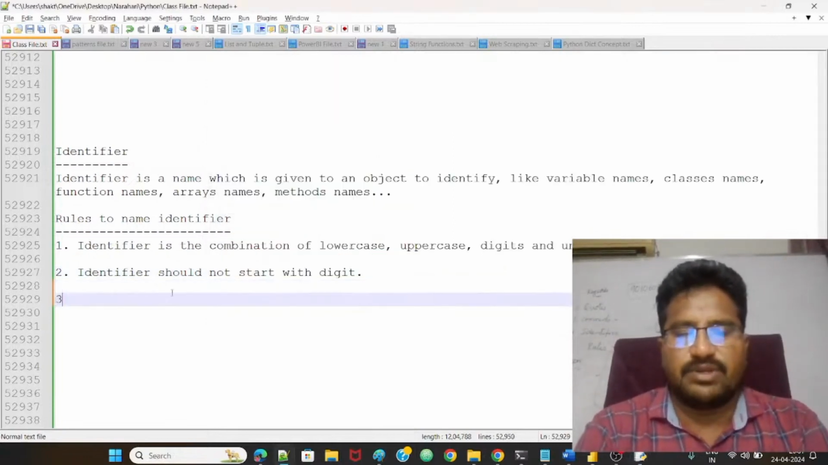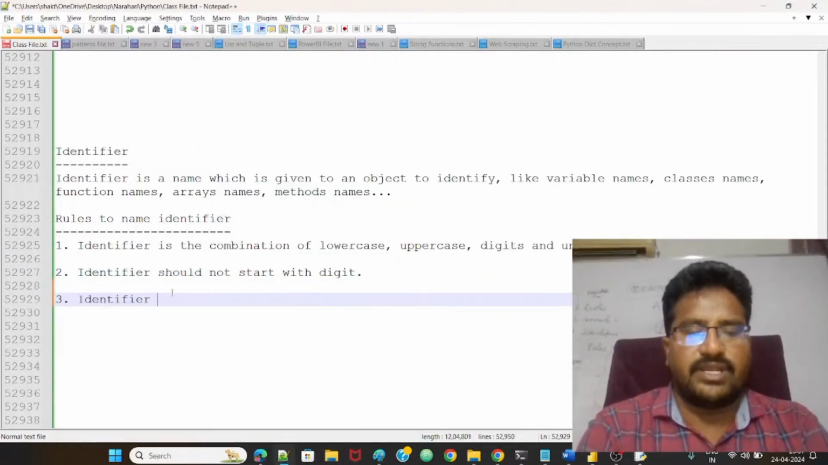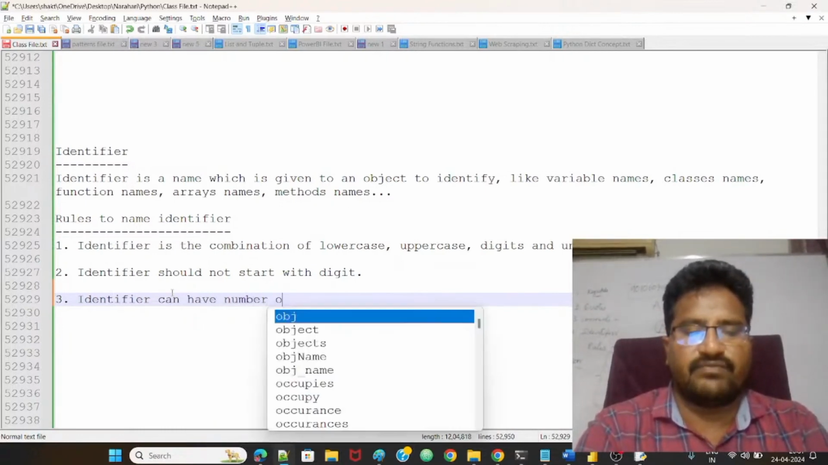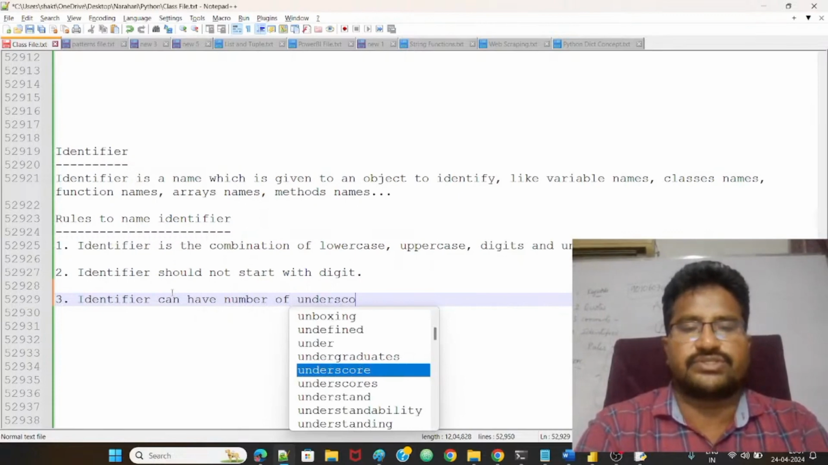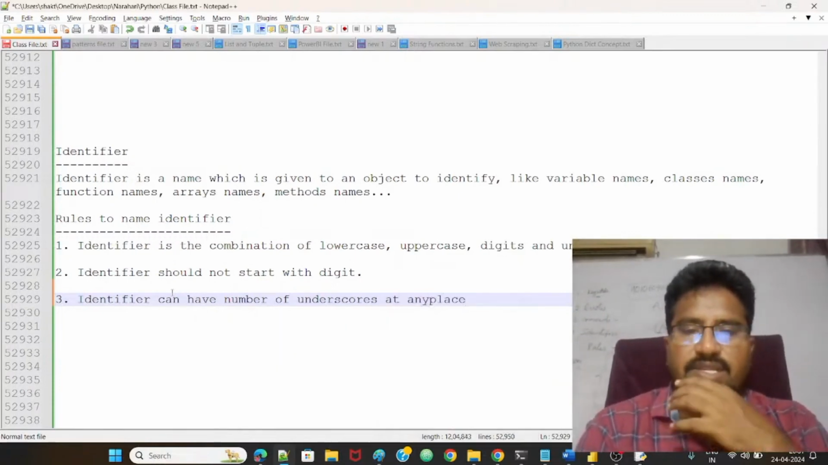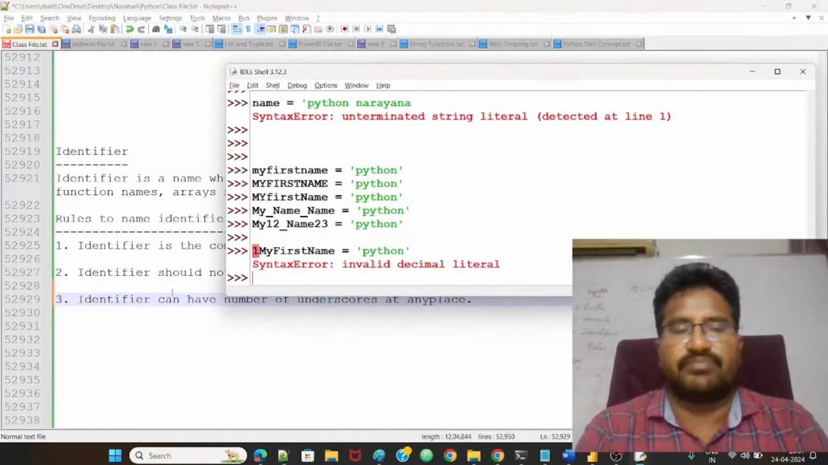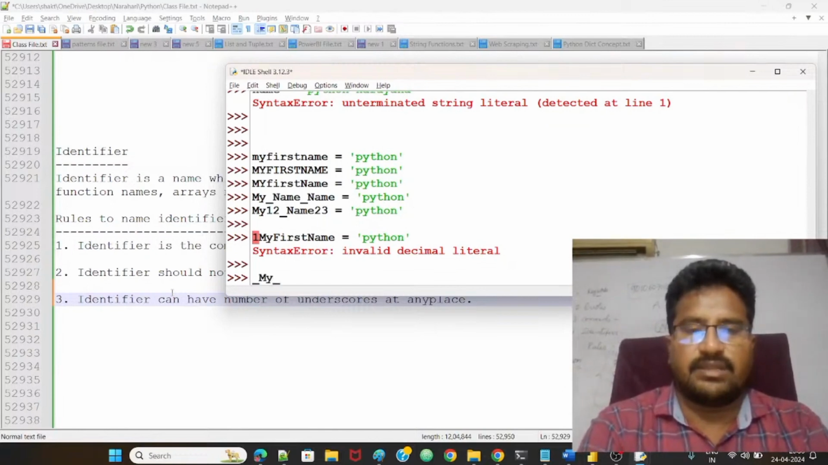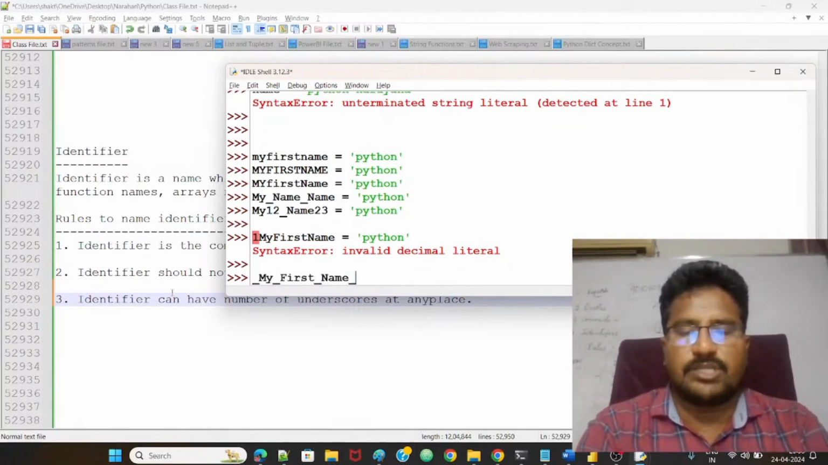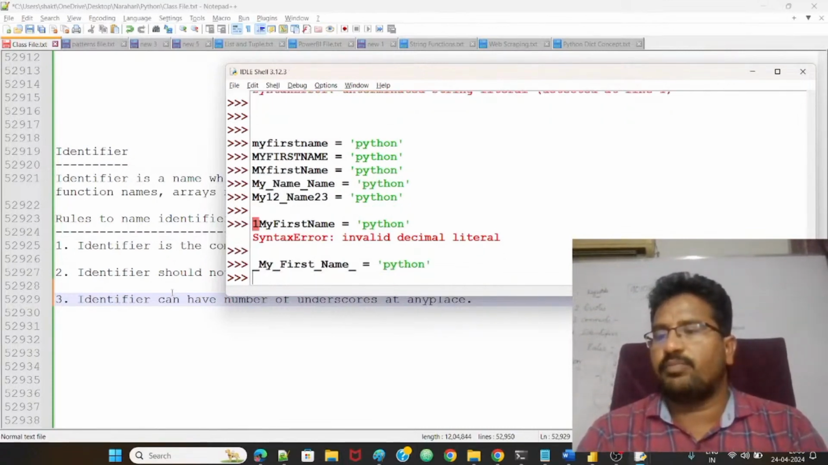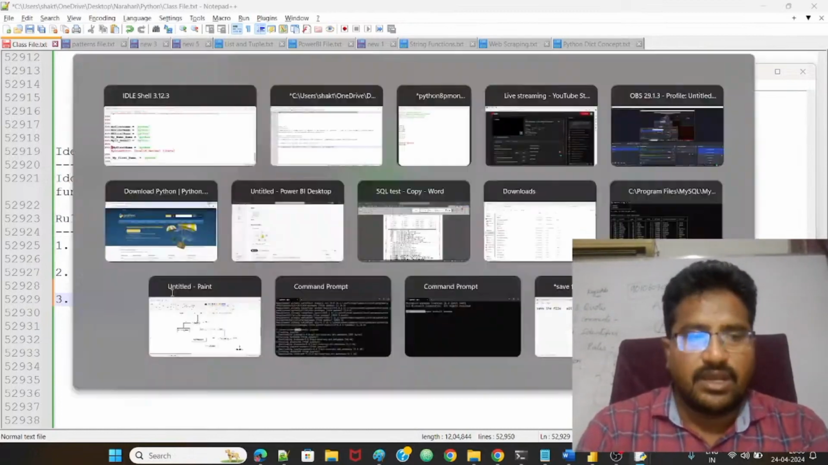Yes, underscore is possible, guys. An identifier can have any number of underscores at any place, no problem. That means I can take it in the beginning also. Suppose my first name, observe now, you can see I'm using multiple underscores. No problem, right?